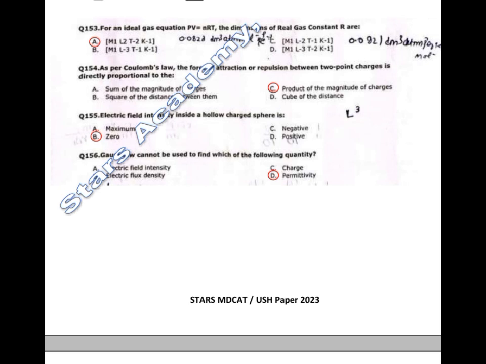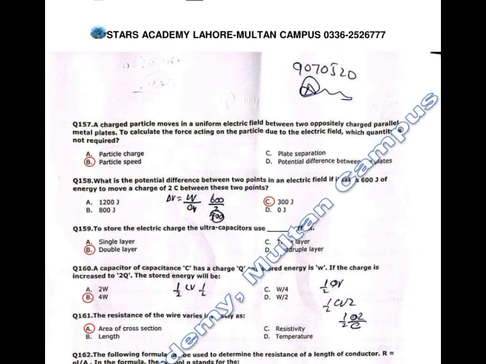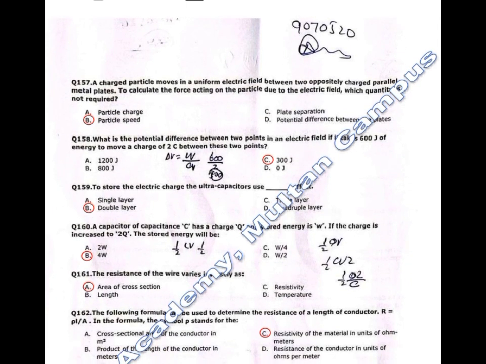Gauss's law cannot be used to find which of the following quantity permittivity. Correct option is permittivity. 157. A charged particle moves in a uniform electric field between two oppositely charged parallel metal plates. To calculate the force acting on the particle due to electric field, which quantity is not required? Particle charge, plate separation, potential difference between plates, particle speed. Correct option is particle speed.